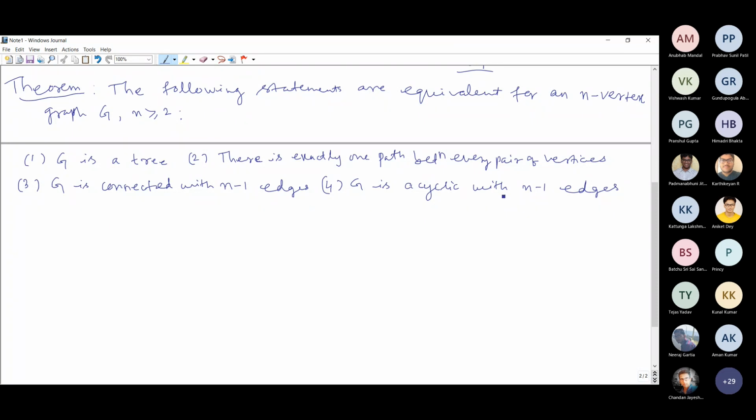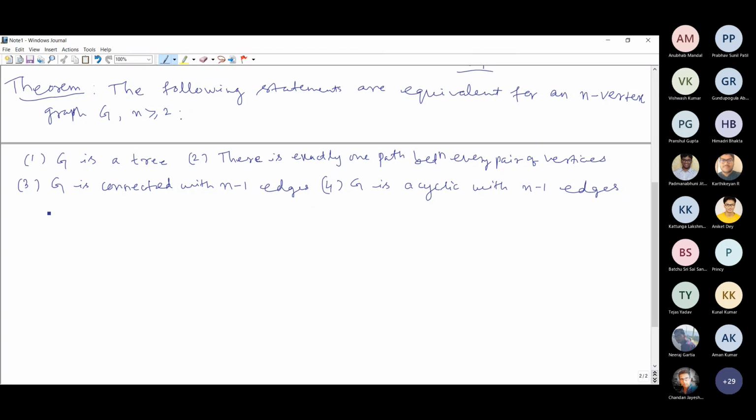So how do we prove it? Quickly I'll give you a proof of this. This is an important result, so we must see its proof. Why are these four statements equivalent? First of all, we have to prove that these four statements are equivalent. How should we prove that?